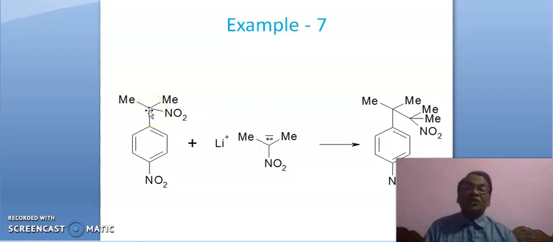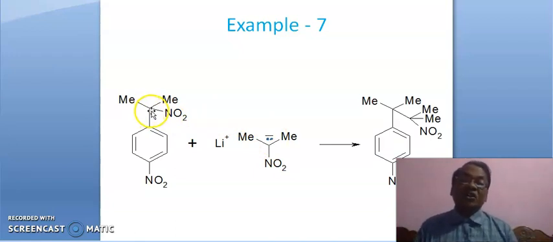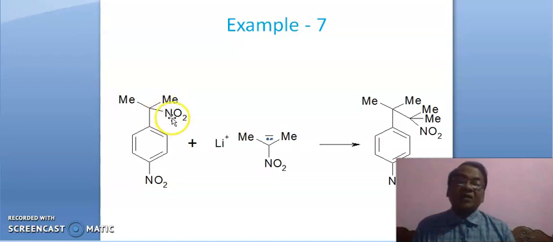Friends, you may think that this carbon is crowded. How can this reagent attack at this sterically hindered position? Then it is easy to remove this nitro, leading to carbocation here, and this carbocation will be stabilized by either resonance or hyperconjugation.